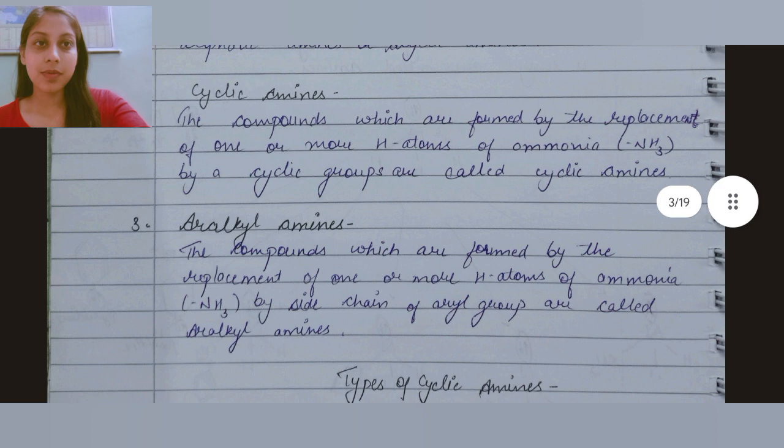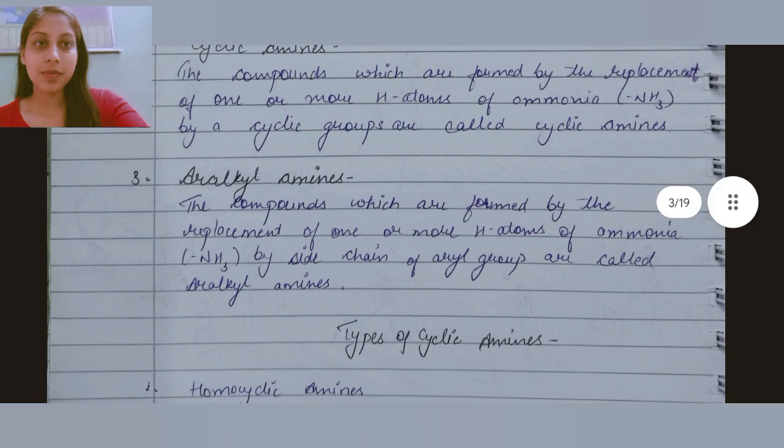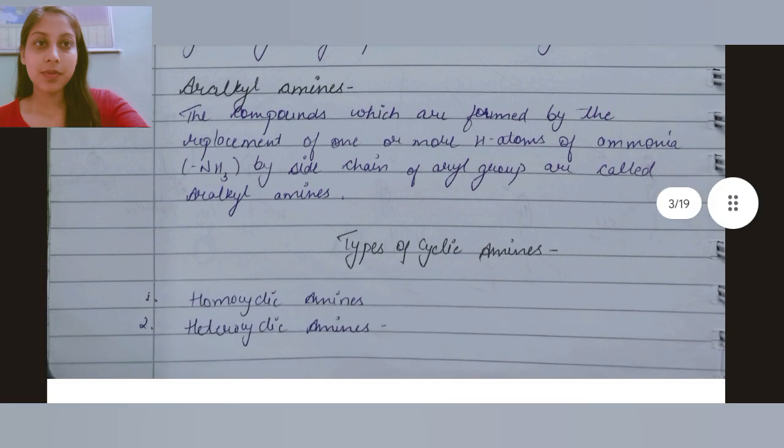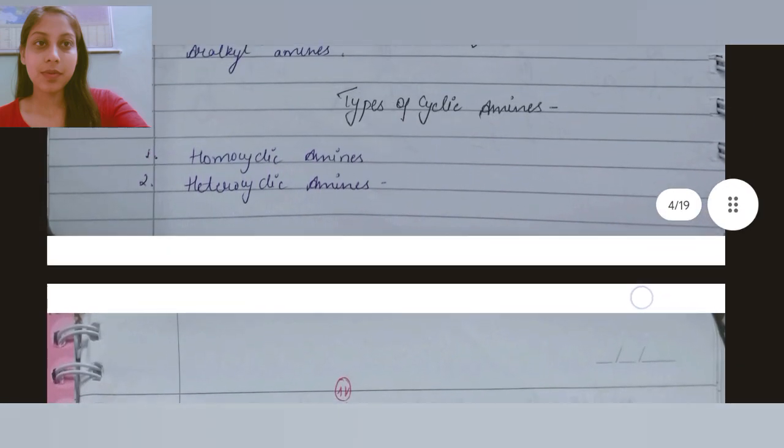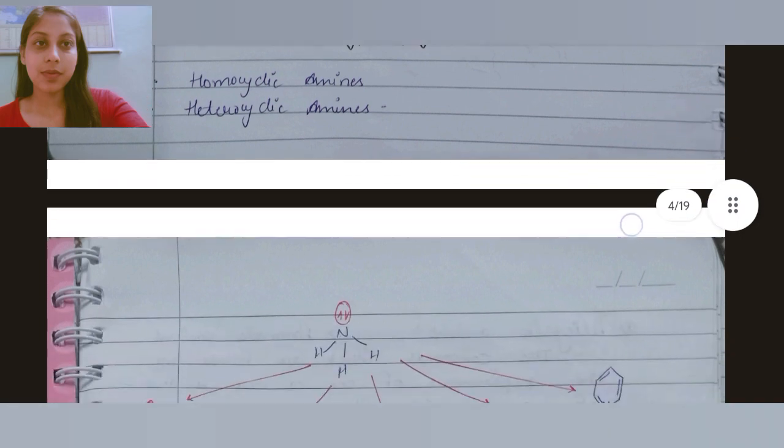Aryl amines: the compounds formed by the replacement of one or more hydrogen atoms of ammonia NH3 by a side chain of an aryl group are called aryl amines. Types of cyclic amines: there are mainly two types, homocyclic amines and heterocyclic amines.